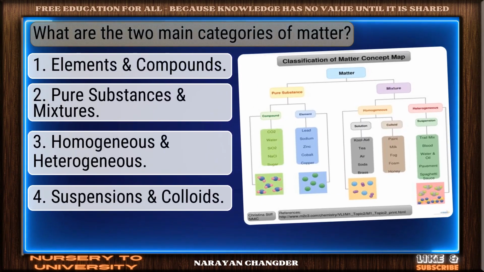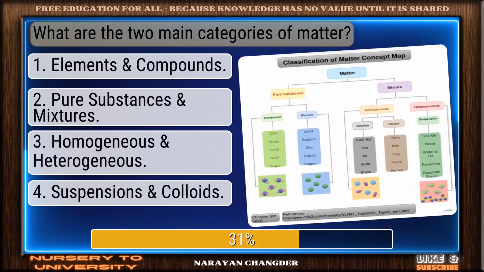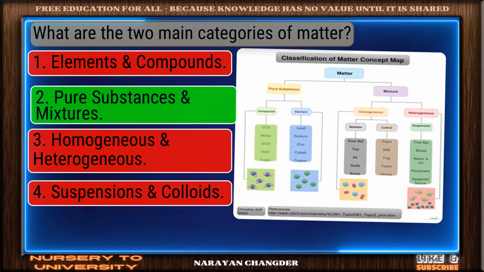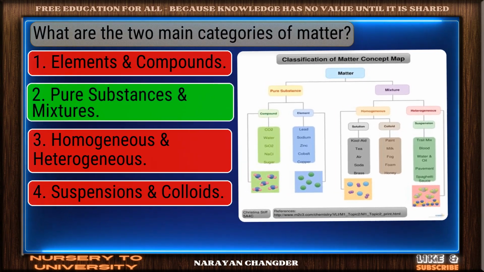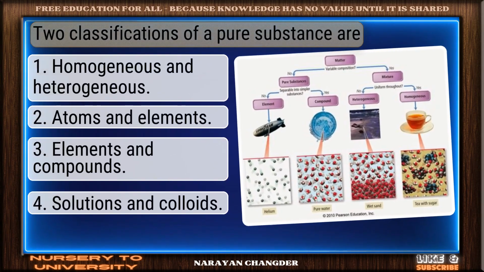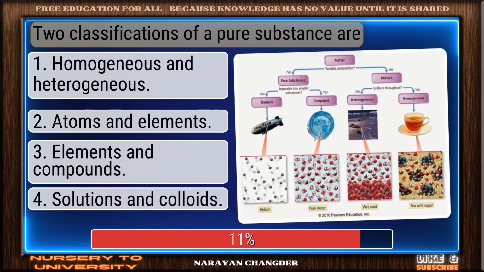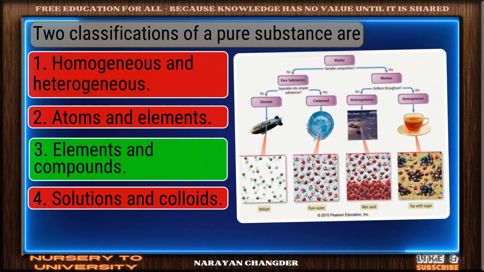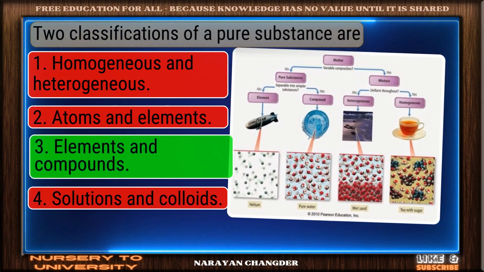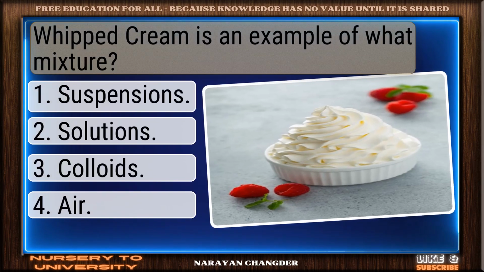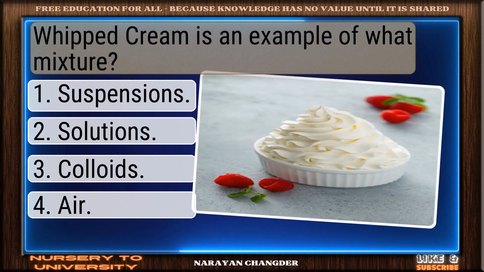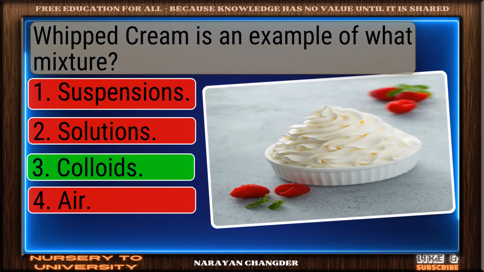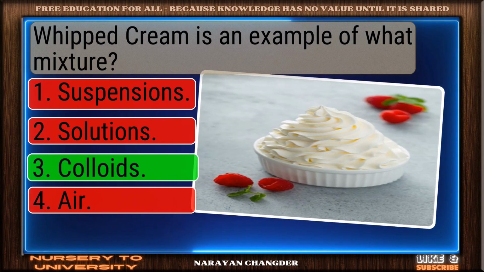What are the two main categories of matter? Smart pick. Pure substances and mixtures is the correct choice. Two classifications of a pure substance are. You got it. Your choice elements and compounds is right. Whipped cream is an example of what mixture? Good job. Your answer colloids works well here.